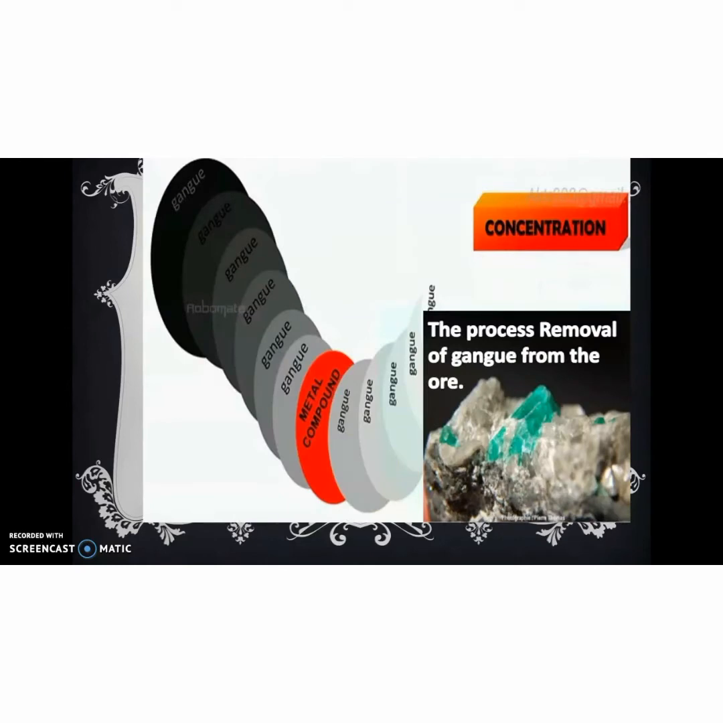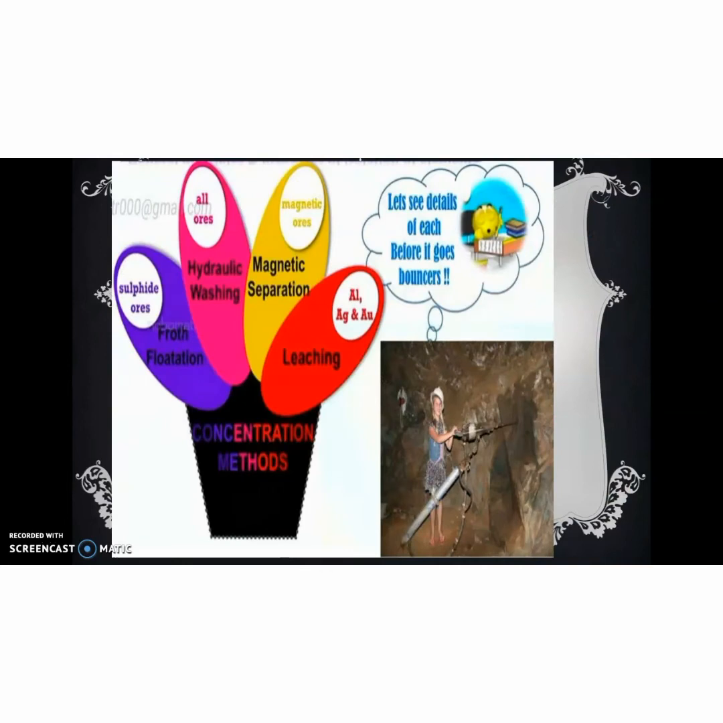Concentration of ore. So first we take the ore, then we concentrate the ore, which means the process of removing impurity from the ore. There are various concentration methods we are studying. For us to study, there are 4 types of concentration method.